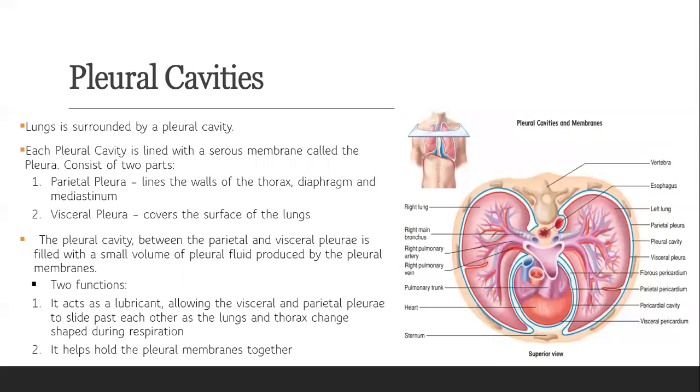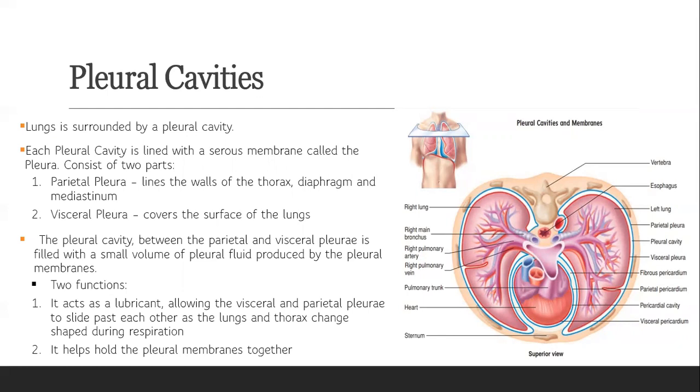Then we have our pleural cavity. So when we say cavity, it is the one that protects the lungs from trauma. So lungs is surrounded by a pleural cavity and it is lined with a serous membrane called the pleura. And this pleura has two parts, the parietal and the visceral. So the parietal pleura lines the wall of the thorax, diaphragm, and the mediastinum, while our visceral is the one that covers the surfaces of the lung. So we can say that the parietal pleura is the outer layer and the visceral is the inner layer.